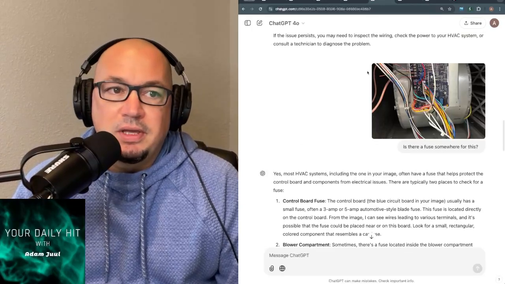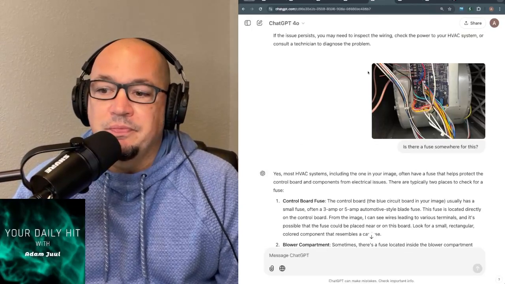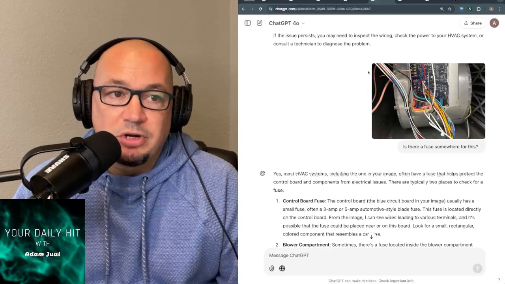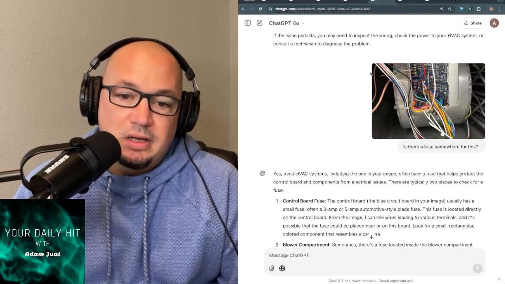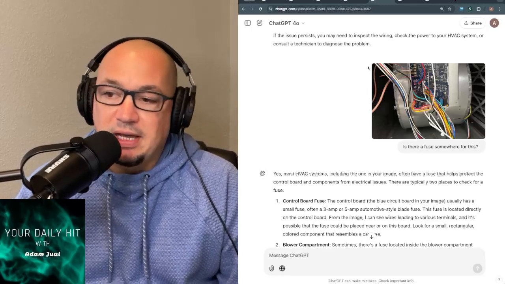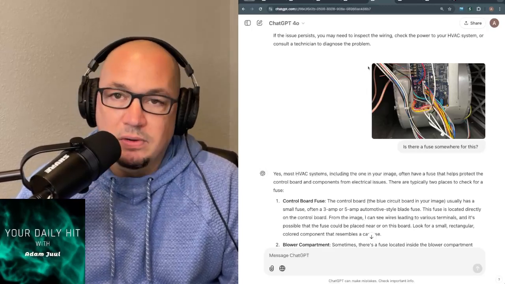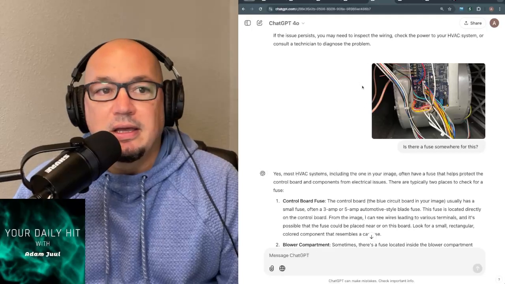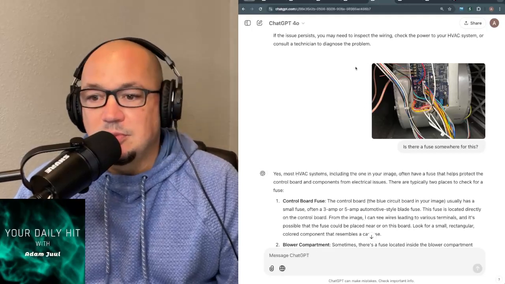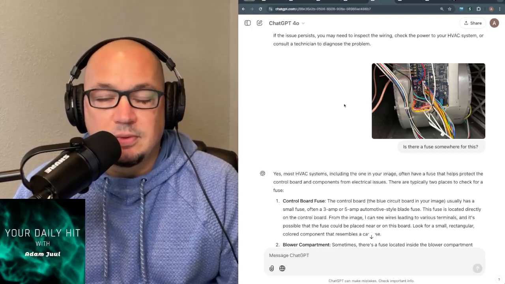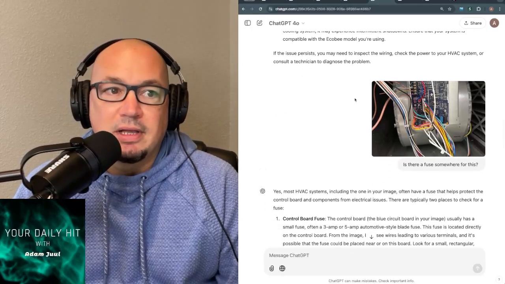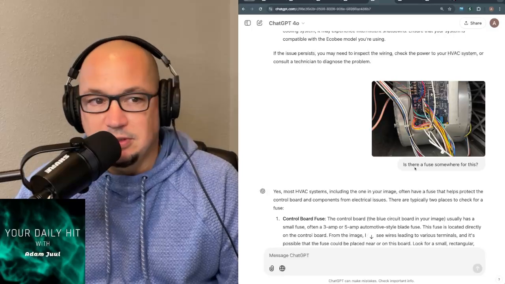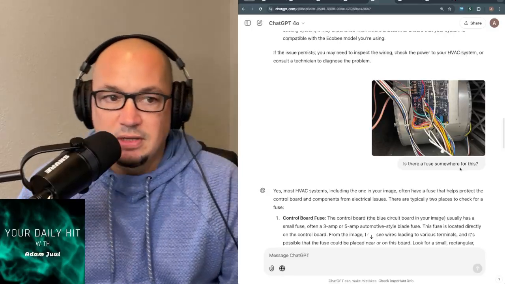Another one here. We have a house at one of our properties where the furnace went out. It has an Ecobee in it, and the Ecobee died. There was nothing being displayed, no power going to the Ecobee thermostat, so I went to the furnace. I was investigating what went wrong with the furnace, and thought it was power related. I took a picture of the furnace and asked, is there a fuse somewhere for this?